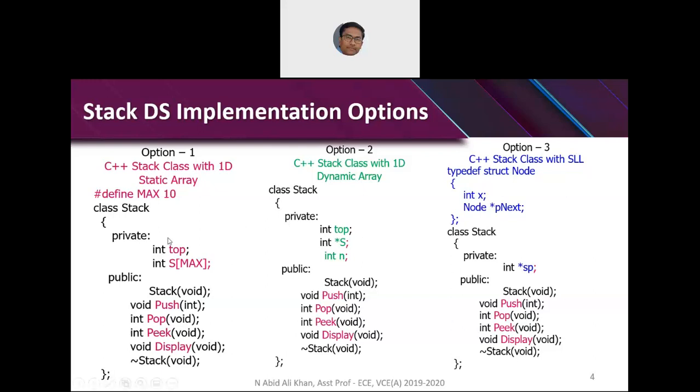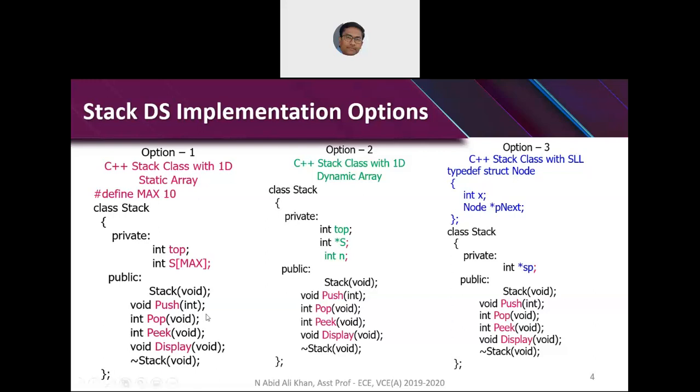The nomenclature you must not change, mainly the functions. So what are the operations that are available in stack? The operations available in stack are 4: push, pop, peek, display. Push means inserting a data element. Pop means retrieving the data element which is at the top of the stack. Peek means retrieving the data element but not deleting. Pop means you have to delete. Push means you have to insert. That means you have to create memory.